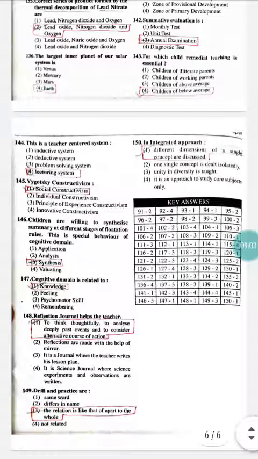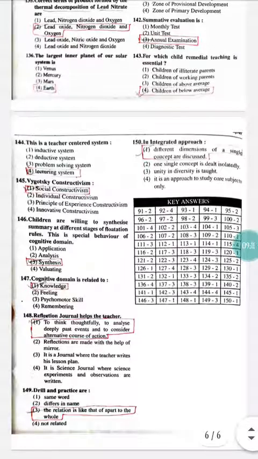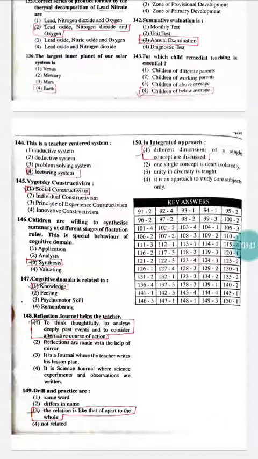Now come to the question number 144. This is a teacher-centered system. Teacher-centered system means here only the teacher is doing the work. So option number 4 is correct, that is the lecturing system. A lecture method is the teacher-centered system.